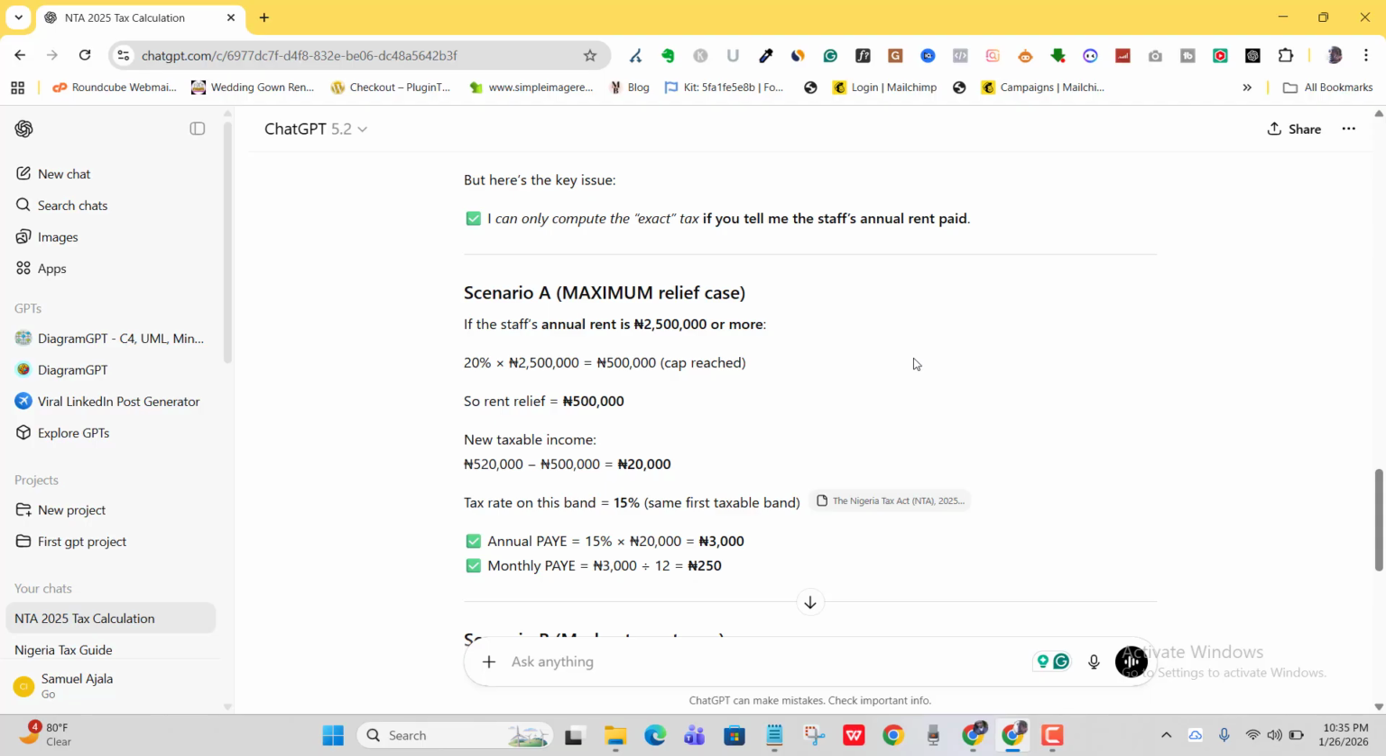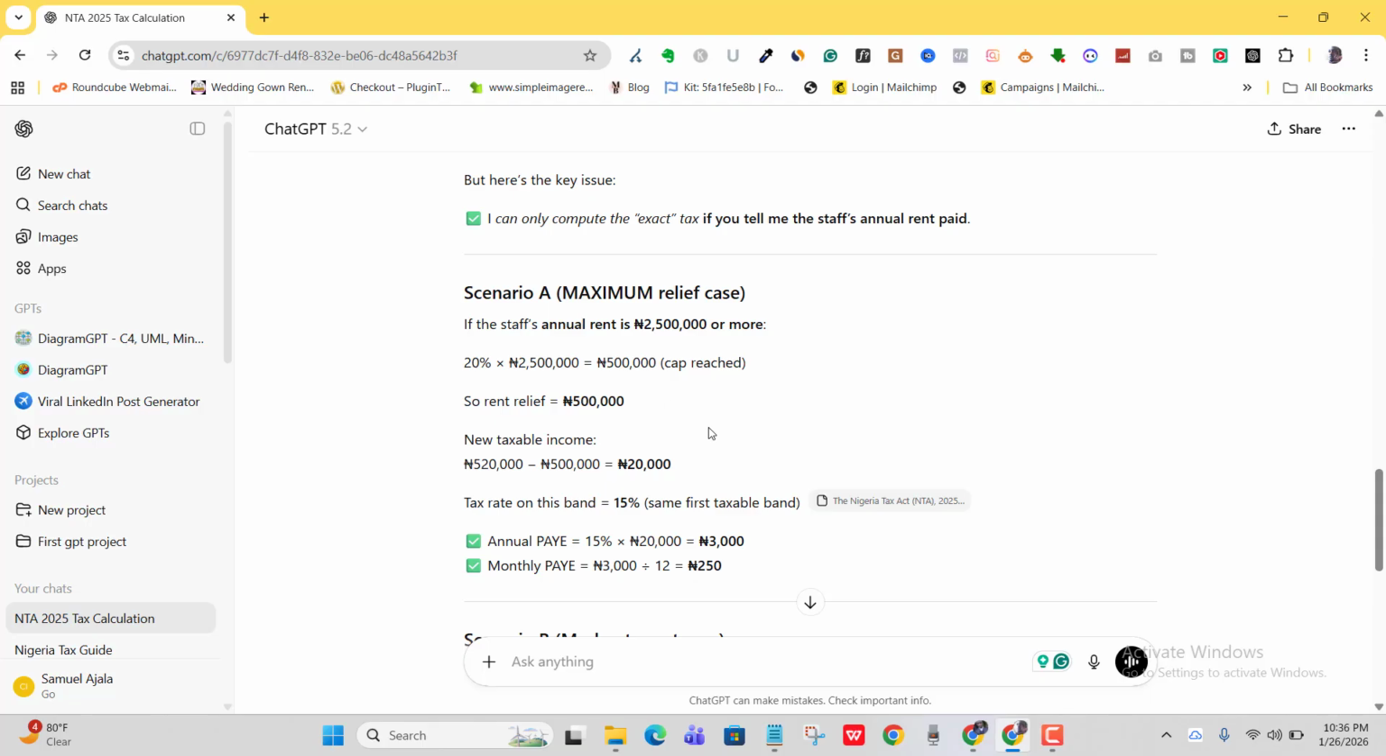So if your staff is not paying rent, then there's no way you can prove that it should be deducted. And that was the reason why ChatGPT did not remove it initially, because you have to prove that you are paying rent and you must show how much you're paying. So for example, if your rent is 350,000 naira, it's going to be removed. It cannot be more than 500. So if your rent is a million naira, it's just 500,000 naira that is going to be considered. So that's the reason why it's giving me these scenarios.